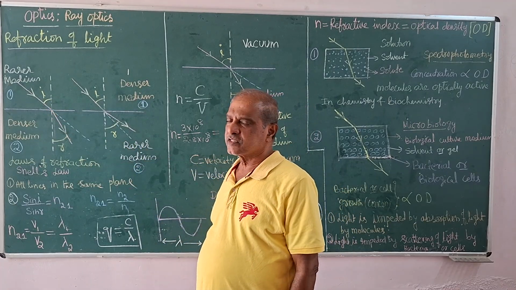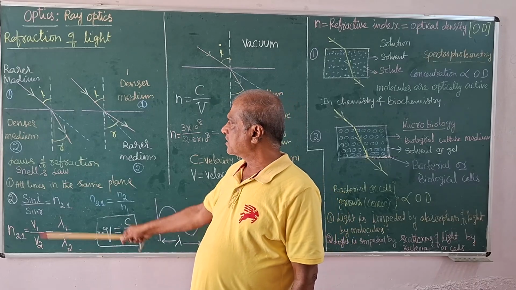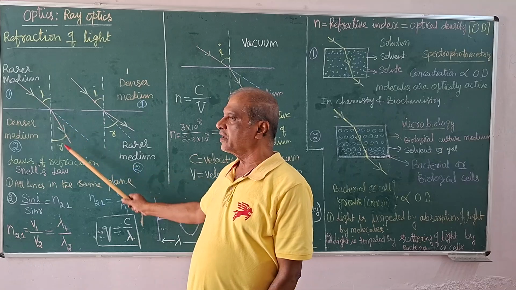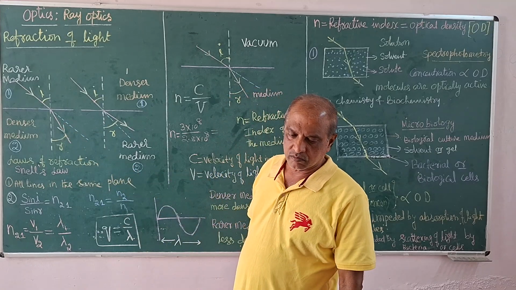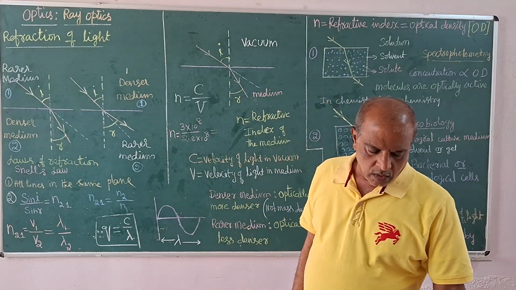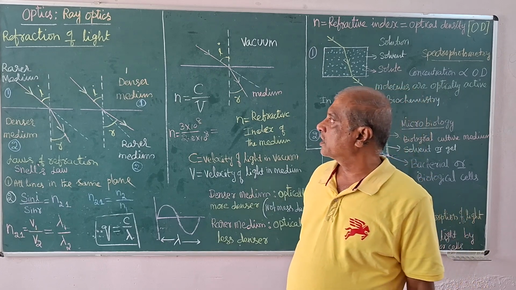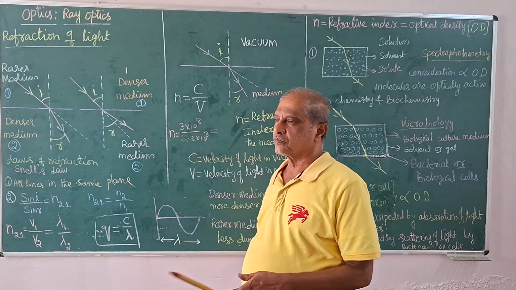If the interface is transparent, refraction becomes the major. Most of the rays pass through with bending of light in the other medium. This bending of light ray is known as refraction of light.